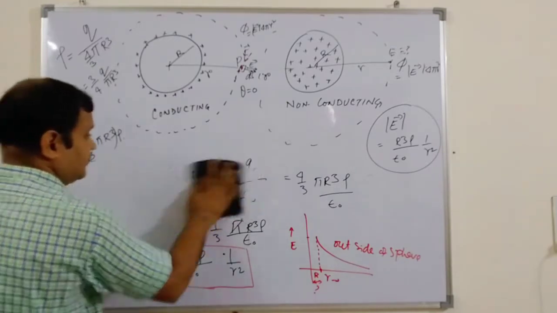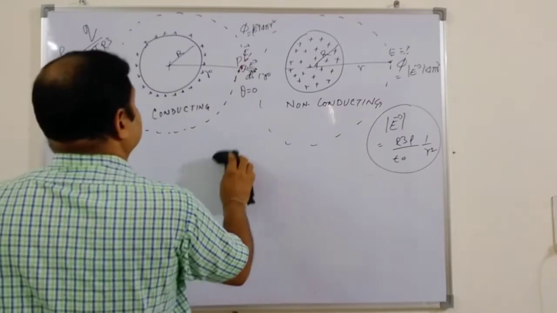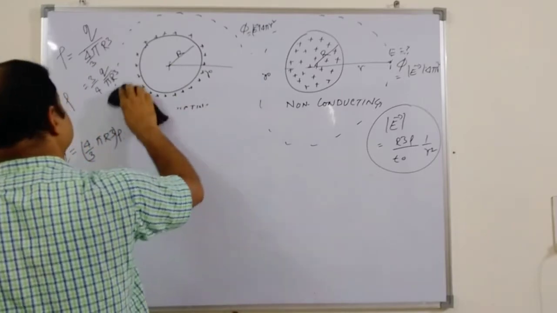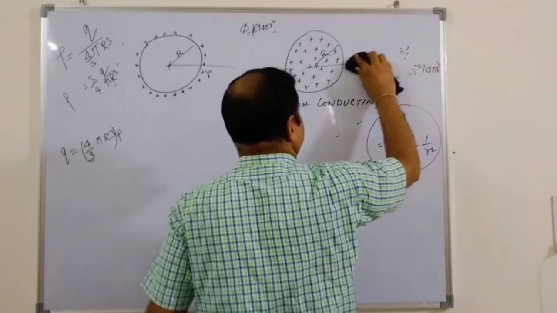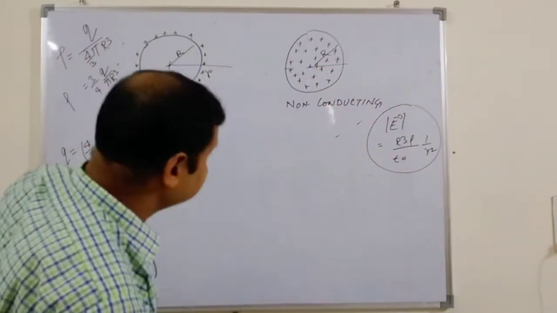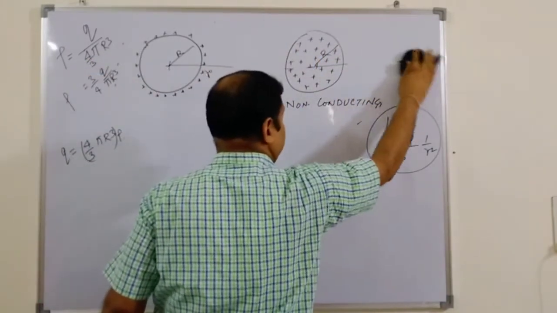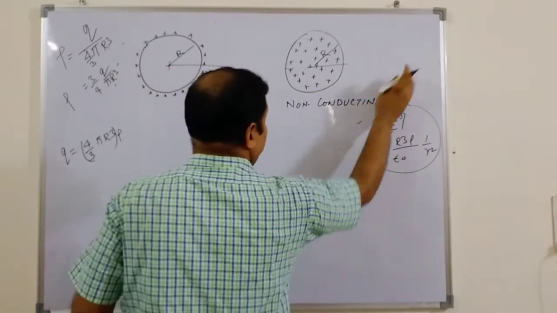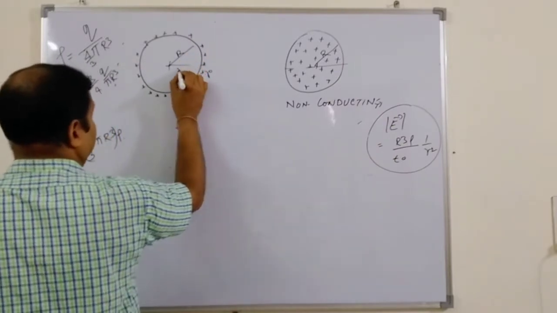Now consider how it behaves inside the sphere. Suppose you consider a point inside, and we take a Gaussian surface inside. What will happen over there? Is the electrical field maximum inside, outside, or at the surface? So now consider one point R, which is now inside.